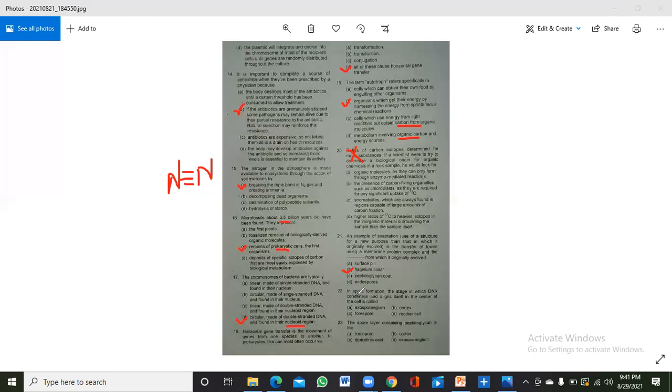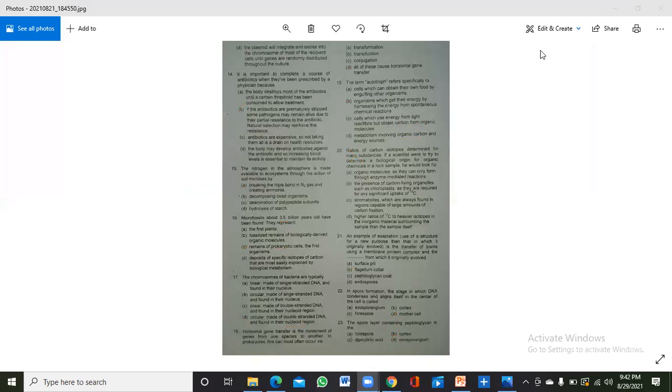Okay. The 22nd question is, in spore formation, the stage in which DNA condenses and aligns itself in the center of the cell is called... So it is the first stage of the spore formation, and it is known as the mother cell. Okay, so the first stage is that the nuclear material will be condensed when the spore is going to form. The second is that the spore layer containing the peptidoglycan layer is the cortex. Okay, the cortex mainly consists of the peptidoglycan layer.